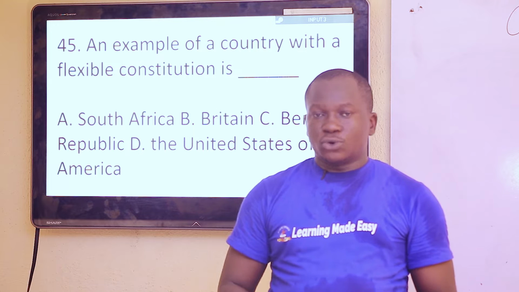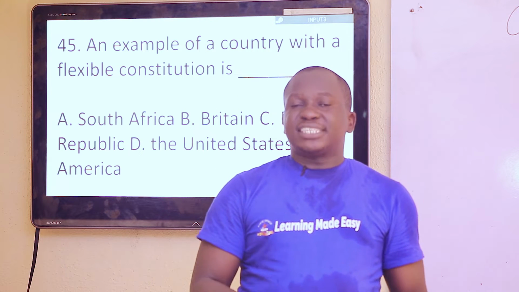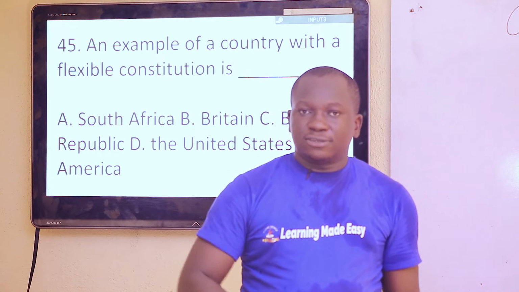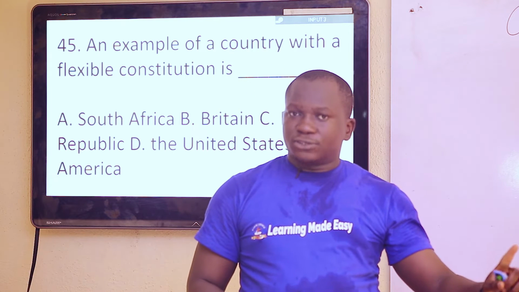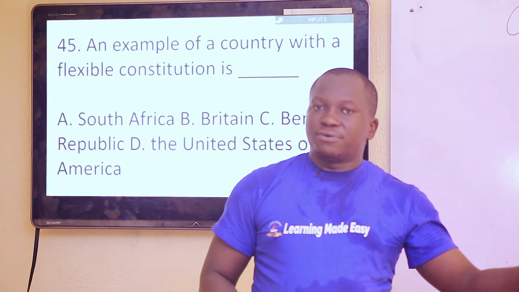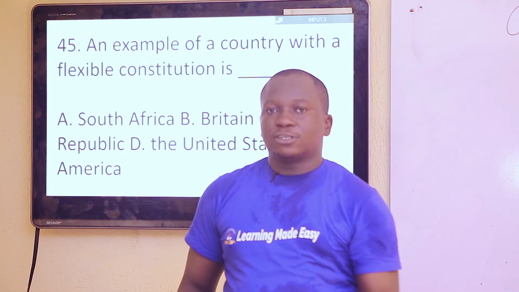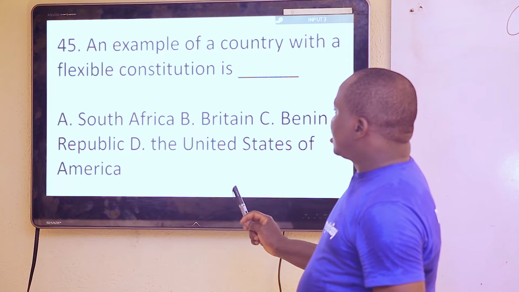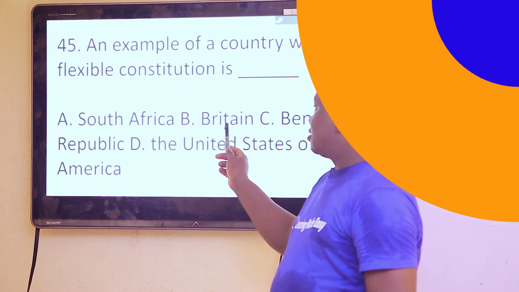Mind you, students, flexible constitution will go with unwritten constitution, while rigid constitution will go with written constitution. So it suffices to say that almost all written constitutions are rigid and almost all unwritten constitutions are flexible. So a good country practicing unwritten constitution is UK. And if unwritten constitutions will go with flexible, it shows us that UK's constitution will also be what? Flexible. So the answer here is United Kingdom. And another word for United Kingdom is Great Britain.